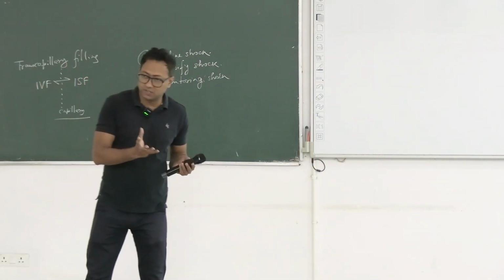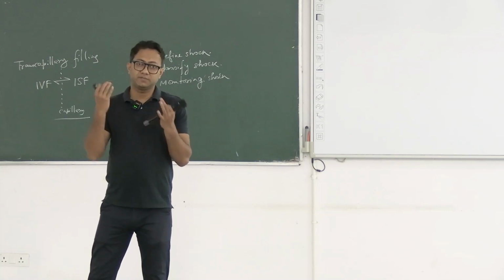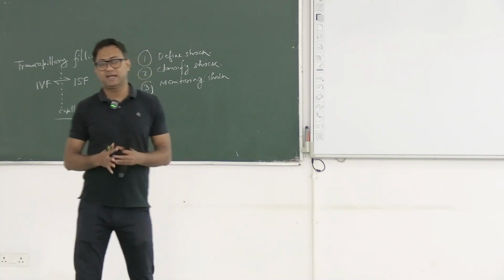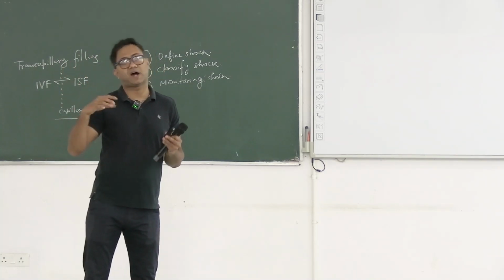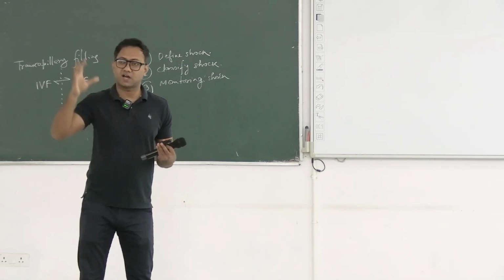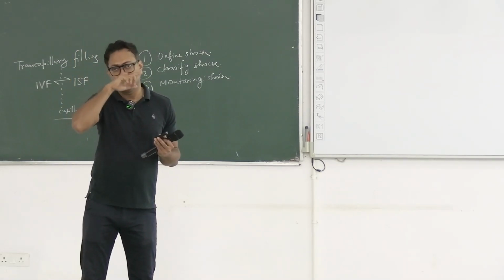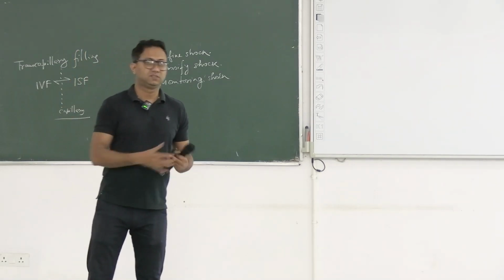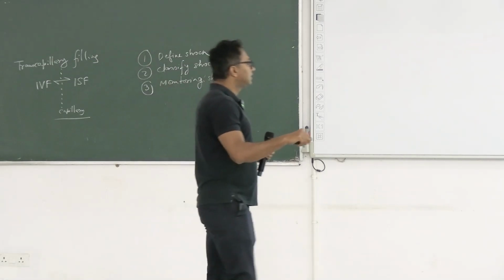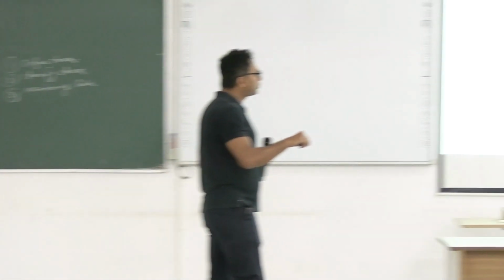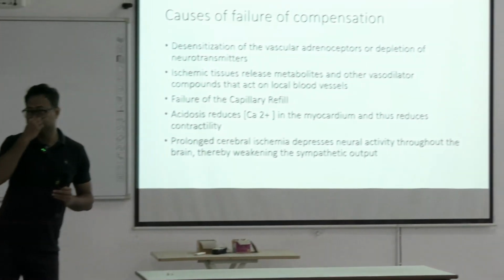But once there is acidosis, the intracellular calcium level depletes, and as a result the contractility of the heart is also decreased. Once the heart is not contracting adequately, again mean arterial blood pressure falls. And the third, final thing is prolonged cerebral ischemia.